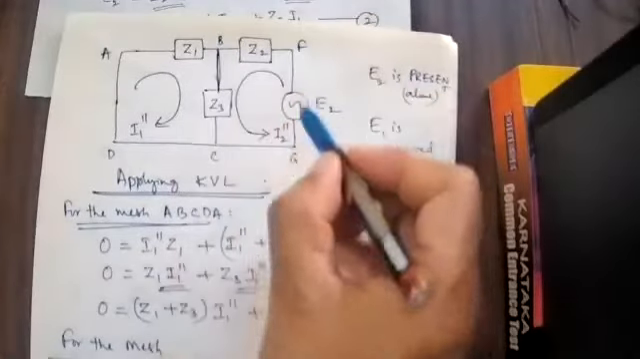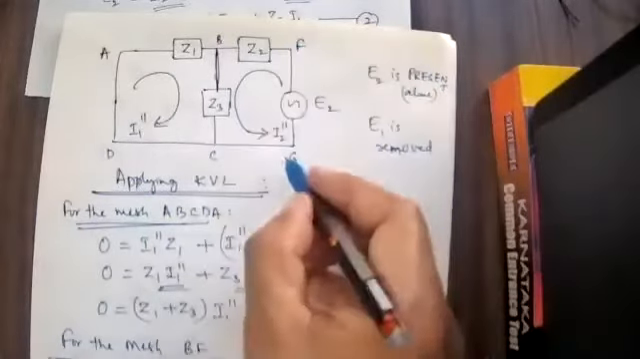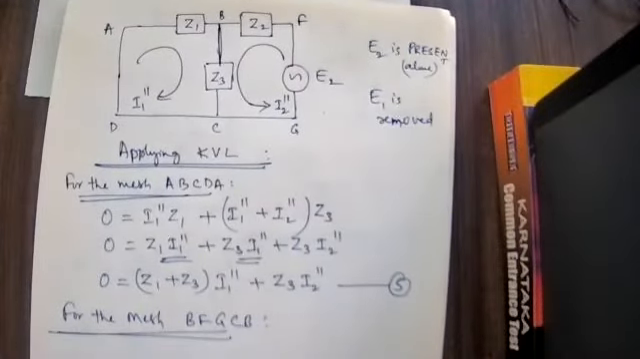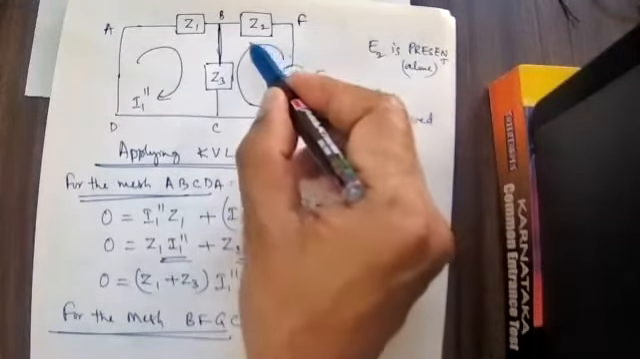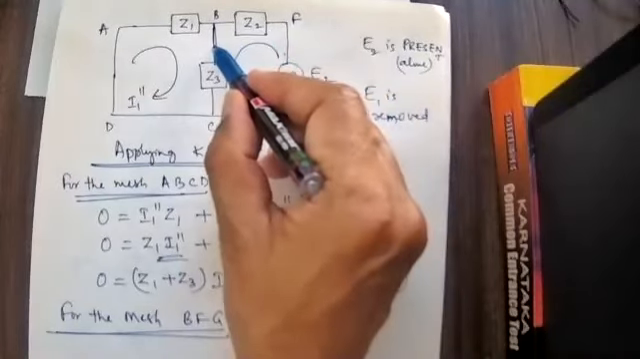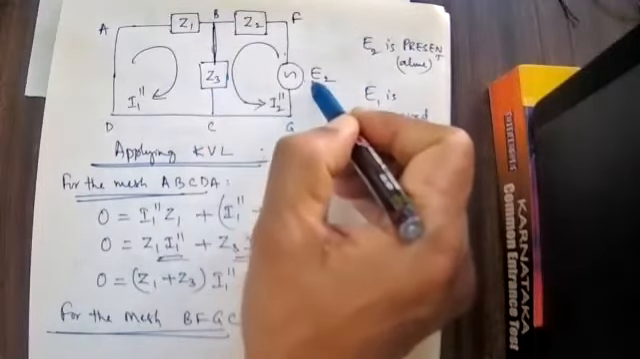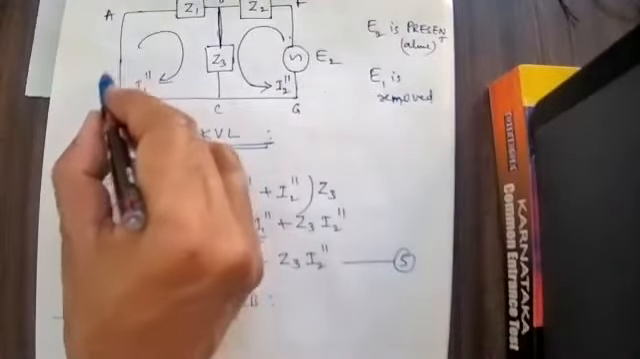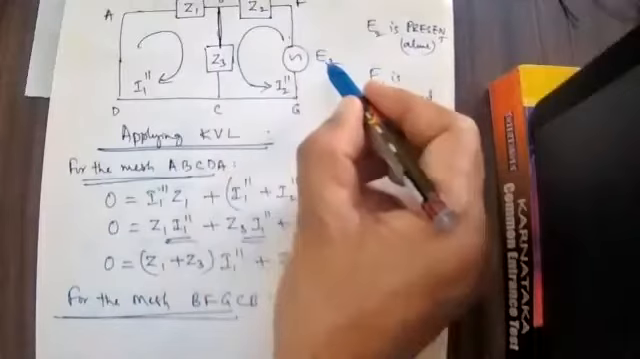For the mesh BFGCB. Okay, here the current flowing is I2 double dash into Z2. But here the current flowing is I1 double dash plus I2 double dash into Z3, equal to how much here? E2. Because here there is an EMF present, but in this segment E1 is absent. Therefore 0 has been chosen. But in this mesh, in this loop, I have to take E2.